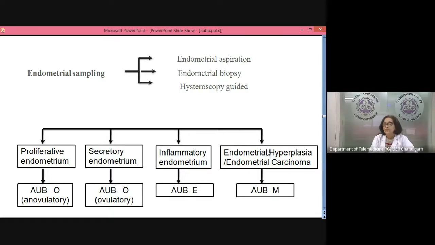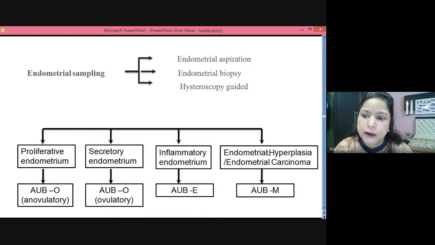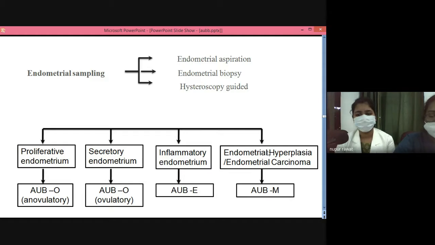Well, we are talking of hyperplasia without atypia, beta. Would you like to offer hysterectomy to a premenopausal woman? There are some indications in which case you will prescribe hysterectomy. In cases of hyperplasia without atypia, there are definite indications. In which conditions will you prescribe hysterectomy? Ma'am, if the medical therapy is not effective and the patient is continuously having heavy menstrual bleeding, then we will prescribe hysterectomy for the patient.